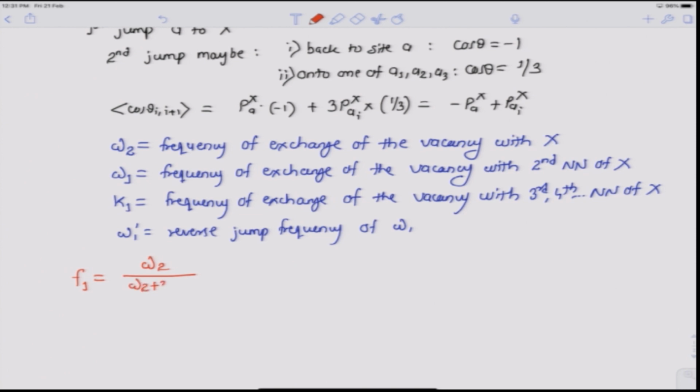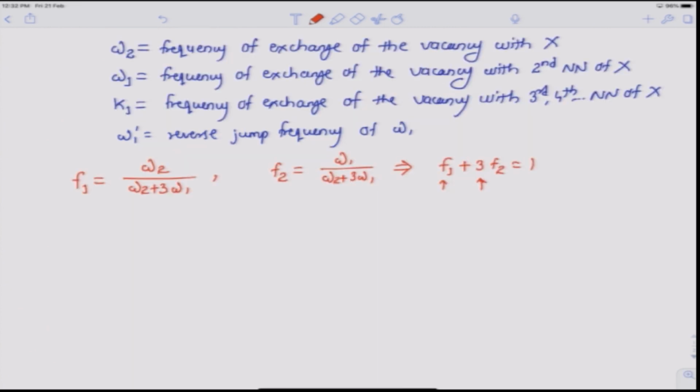And the probability that a vacancy will make an omega 1 type of jump would be omega 1 over omega 2 plus 3 omega 1. So, F1 plus 3 F2 should be equal to 1, because the vacancy at A can make 1 omega 2 type of jump and 3 omega 1 type of jumps.